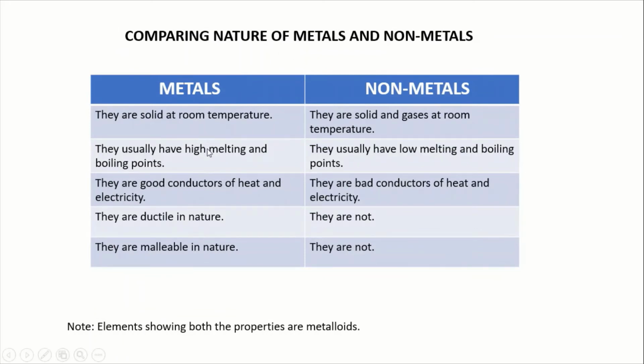They usually have high melting and boiling points. They are good conductors of heat and electricity. They are ductile in nature and they are malleable in nature. So what is ductile? You can make them into thin wires, and malleable, you can make them into thin sheets. And coming to non-metals, they are solid and gas at room temperature, and they usually have low melting and boiling points. They are bad conductors of heat and electricity. They are not ductile and malleable in nature. So the elements showing both the properties are metalloids.